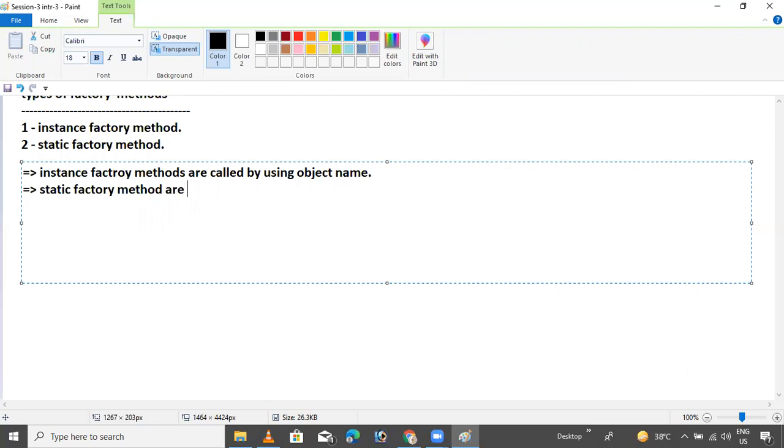This is a very useful method. A static factory method is called by using the class name. That's it. Instance factory method is called by the object name, and static factory method is called by using the class name.